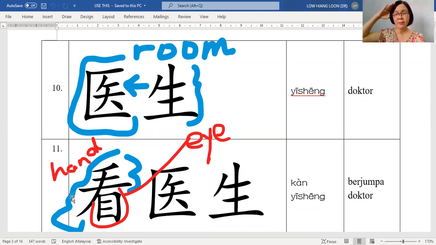So when you put your hand like that beside your eye, what is this? You are looking. Why do you need to do that? Because the sunlight may be too bright, too strong. So you want to cover your eye so that you can see. 好. So this is 看医生.